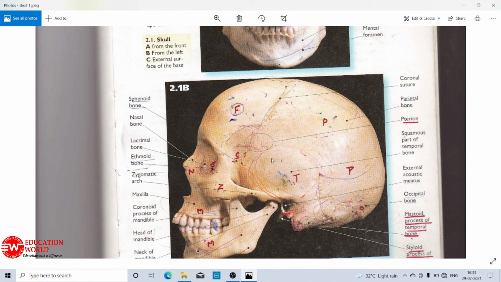Further, the skull is found to have a bone which supports the larynx also. That bone is called the hyoid bone.